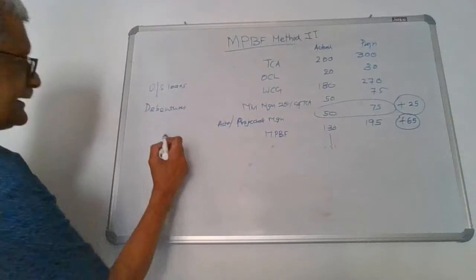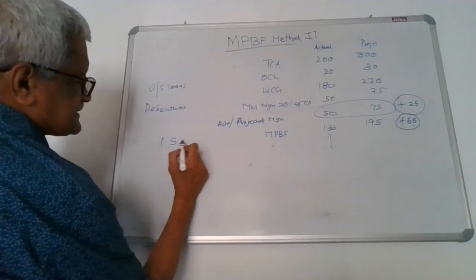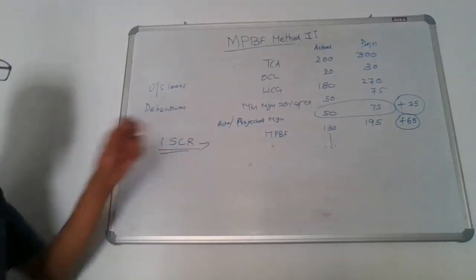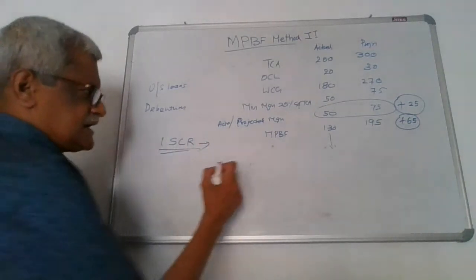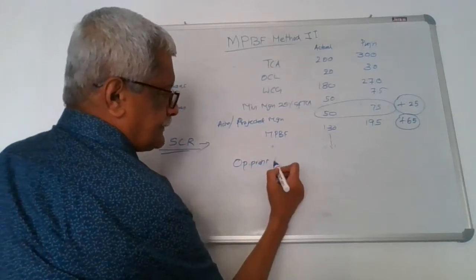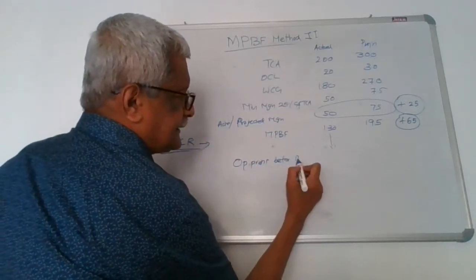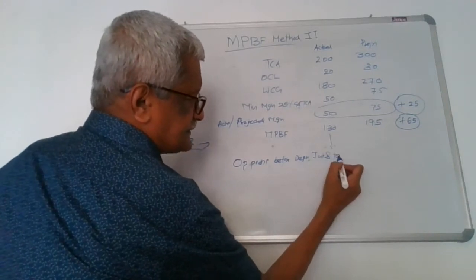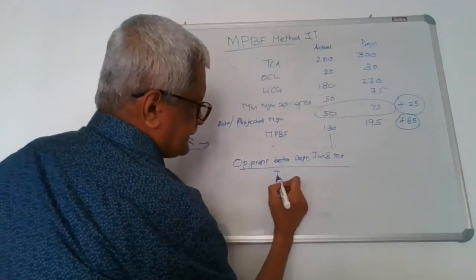This can be done by calculating the interest service coverage ratio. How do we do that? Interest service coverage ratio is operating profit before depreciation, interest and taxes divided by total interest.